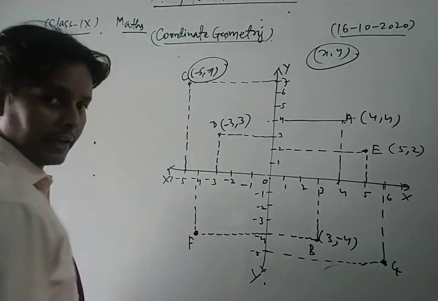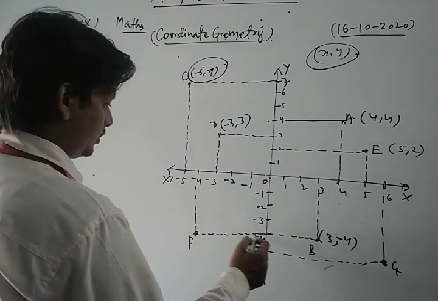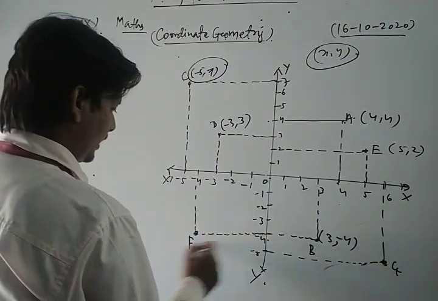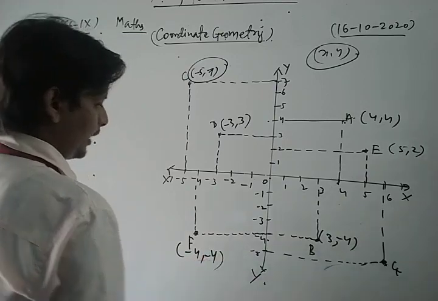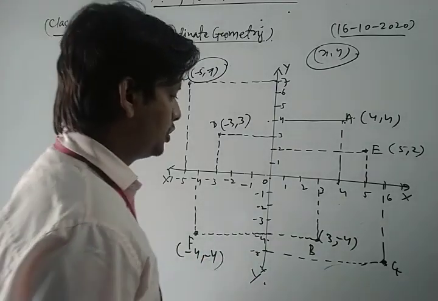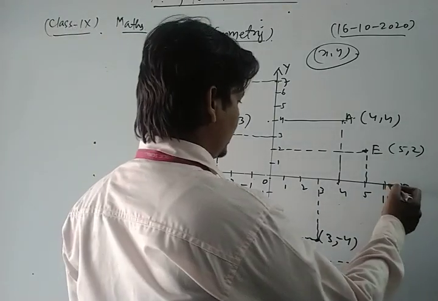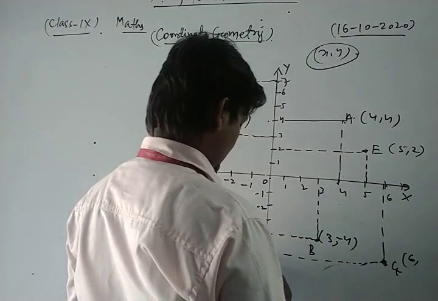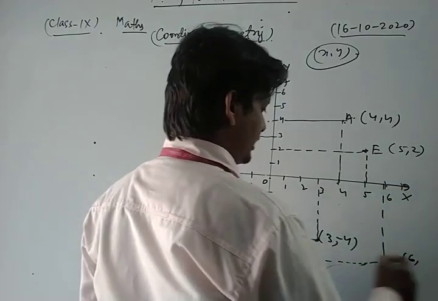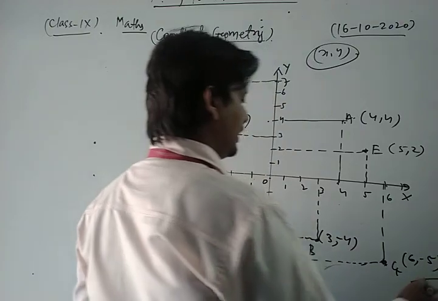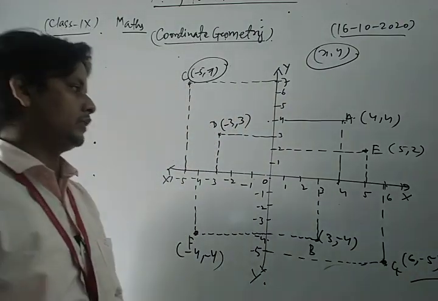Now F. Here, this is F, with x as minus 4 and y as minus 4, so F is minus 4, minus 4. Now G. For the coordinate of G, x is 6 and the ordinate is minus 5. So in this way, the coordinate of G is 6, minus 5.